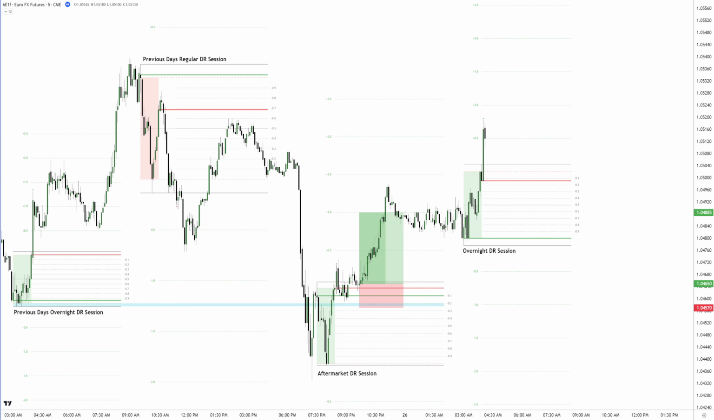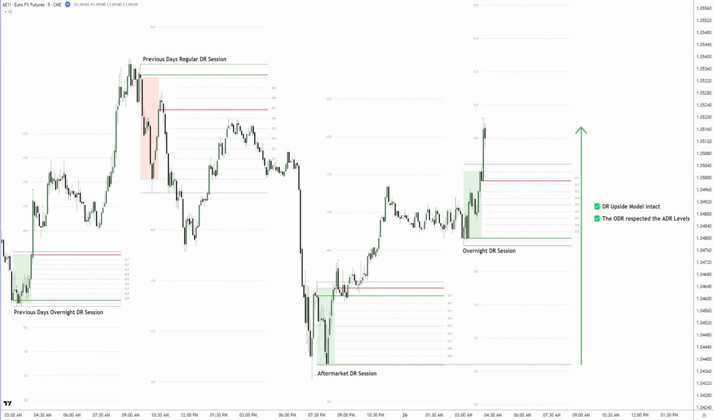The day began with a strong aftermarket DR session trade opportunity, as price rejected the DR highs and reached the 1 standard deviation level. As the overnight DR session opened above the aftermarket DR, it signaled a potential DR upside model forming. The overnight DR session closed with a green DR box and the session confirmed longs almost immediately. This quick confirmation significantly increased the probabilities of seeing further upside price action throughout the session.